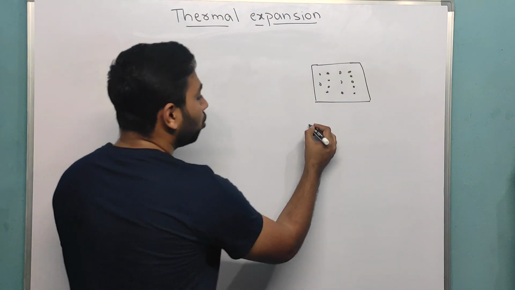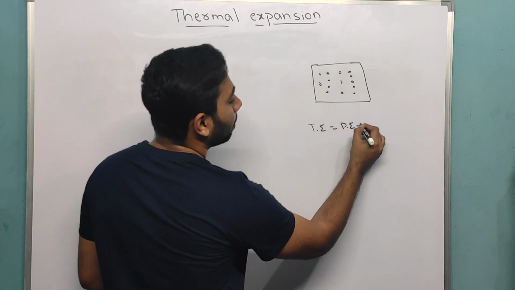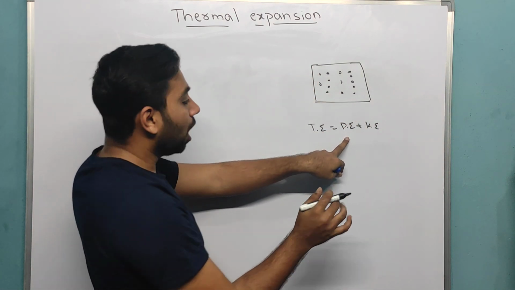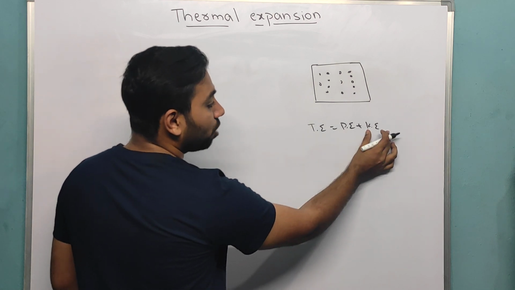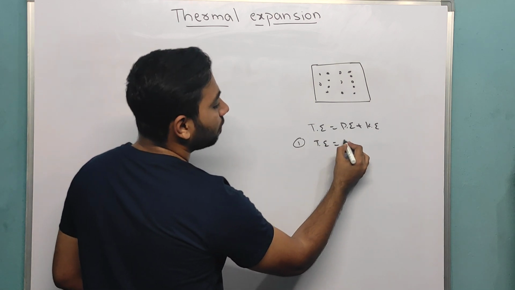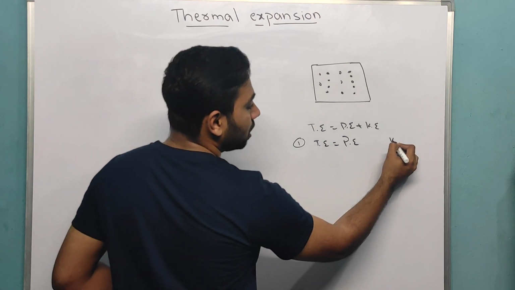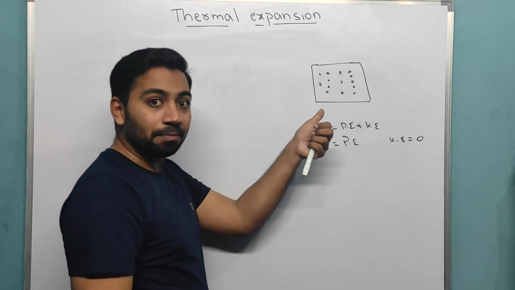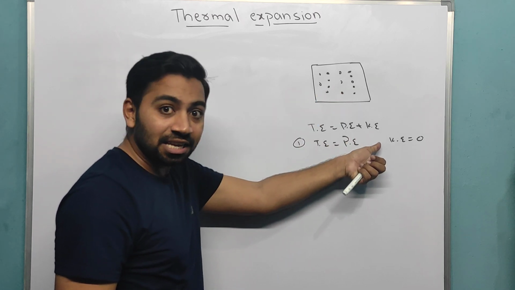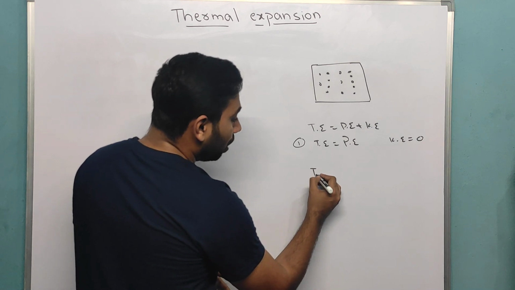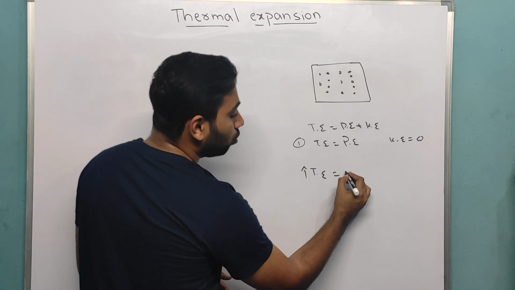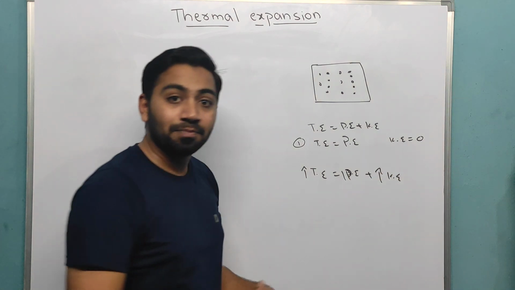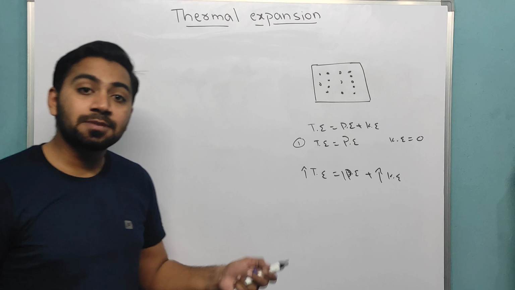You know one thing, total energy is equal to potential energy plus kinetic energy. Now this molecule is stationary, which means it has potential energy and initially no kinetic energy, because kinetic energy is 0 at the initial point. Now you are raising the temperature, the molecules vibrate, which means kinetic energy started producing. So as you raise total energy, potential energy decreases and kinetic energy increases. Very simple. At every point, kinetic energy increases and potential energy decreases.